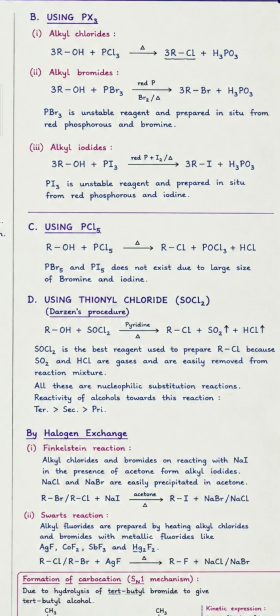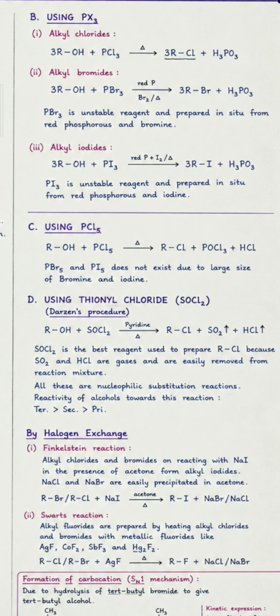Next one is alkyl iodide. Alcohols are treated with iodine in the presence of red phosphorus. It gives alkyl iodide and H3PO3. PI3 is an unstable reagent and is prepared in situ from red phosphorus and iodine.